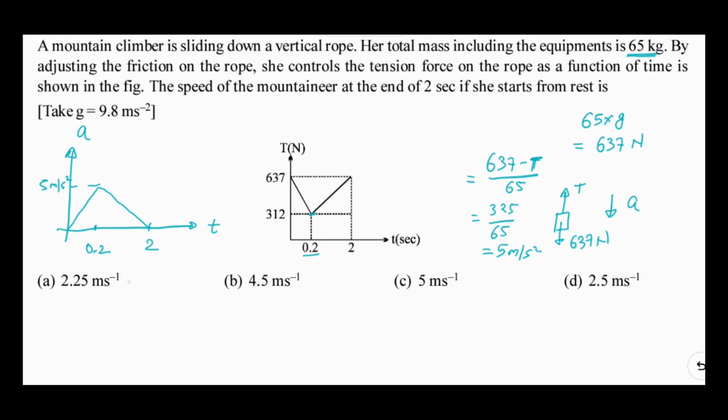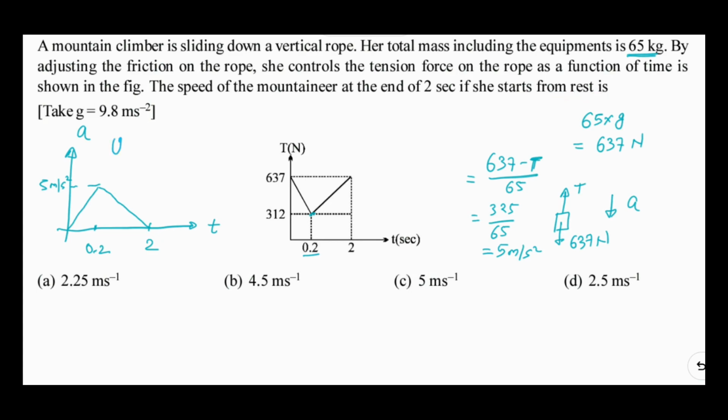Now the acceleration versus time graph is known to me. I need to find out the velocity at the end of 2 seconds, and the graph of acceleration versus time is for 2 seconds only. The area of the a-t graph gives me the change in velocity, and as the initial velocity is 0, the change in velocity is going to be the final velocity only.